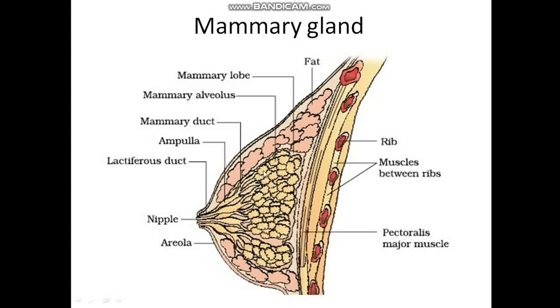The lumen of each alveolus opens into the mammary tubules. Many tubules of alveoli joined together form the mammary duct, and in the same way several mammary ducts together form a wider mammary ampulla, which is connected to the lactiferous duct that opens into the nipple.